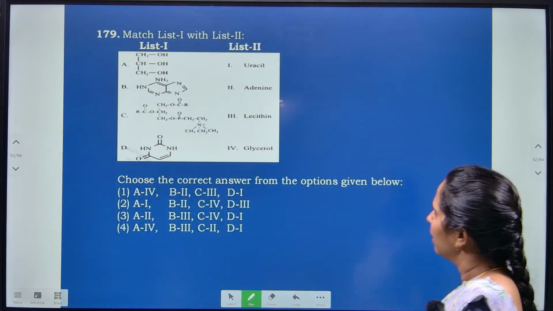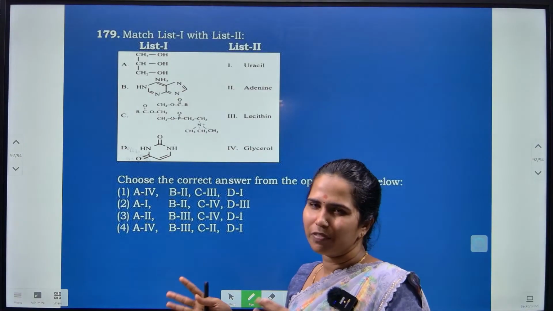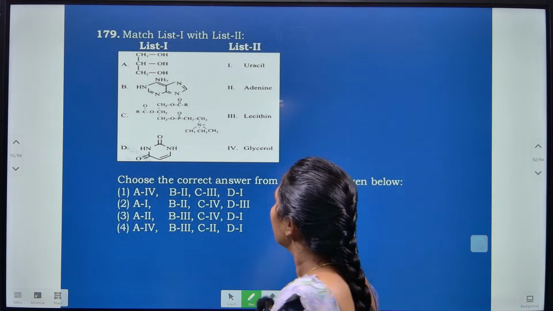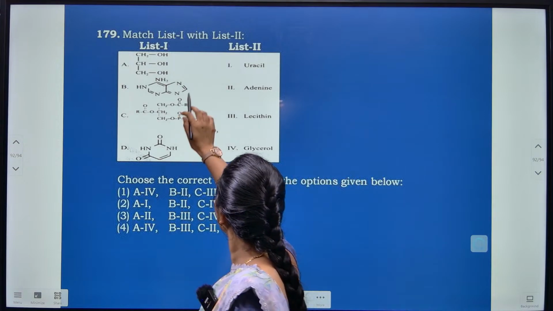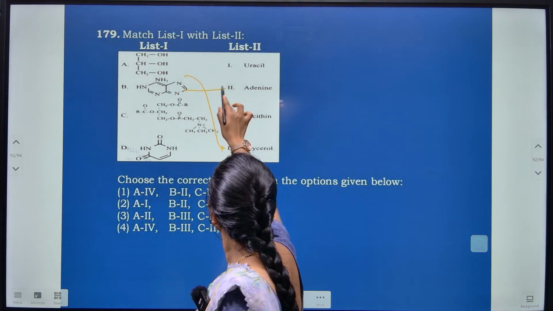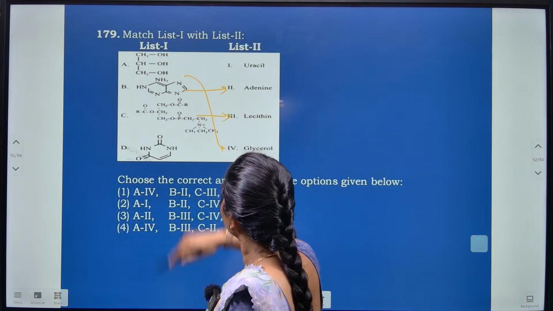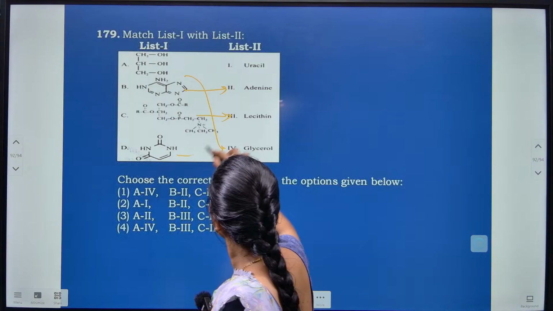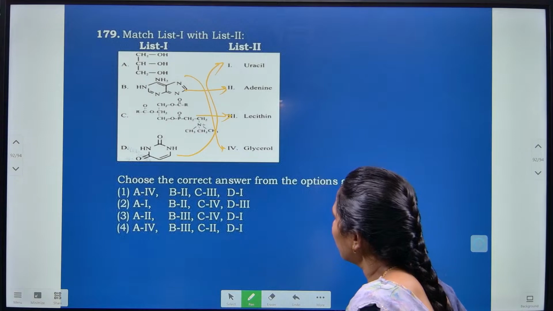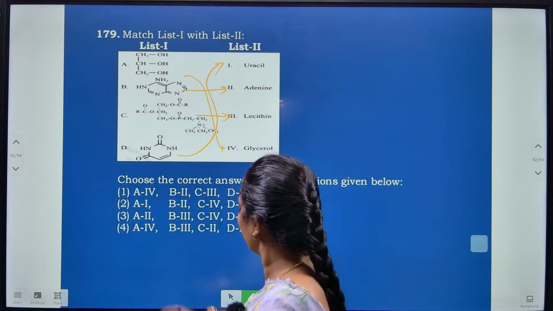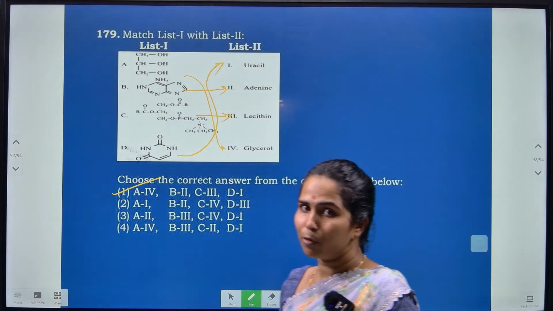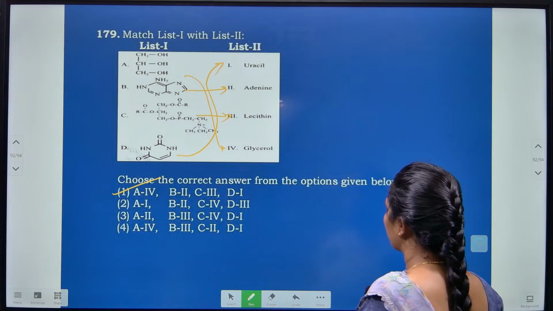This is a direct question where they have given the structures and you have to match them with the names. Option 1 is the structure of glycerol, this is the adenine structure, this is the thymine structure, and this is the uracil structure. So A with 4, B with 2, C with 3 and D with 1. You have to remember the structures and names. So option A is the right one.